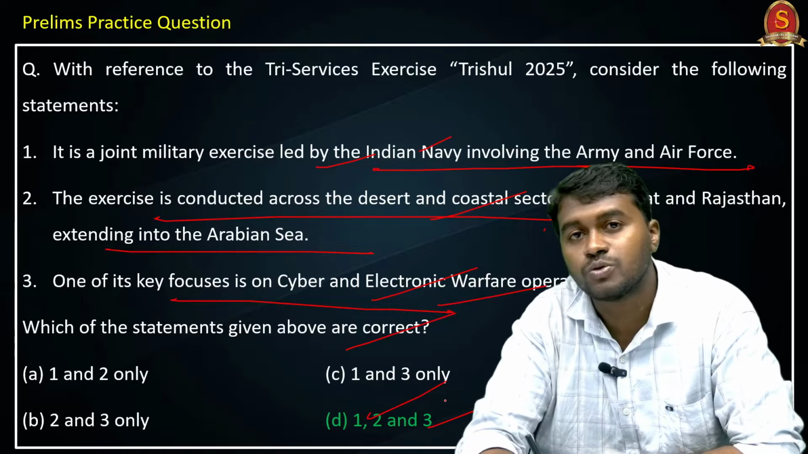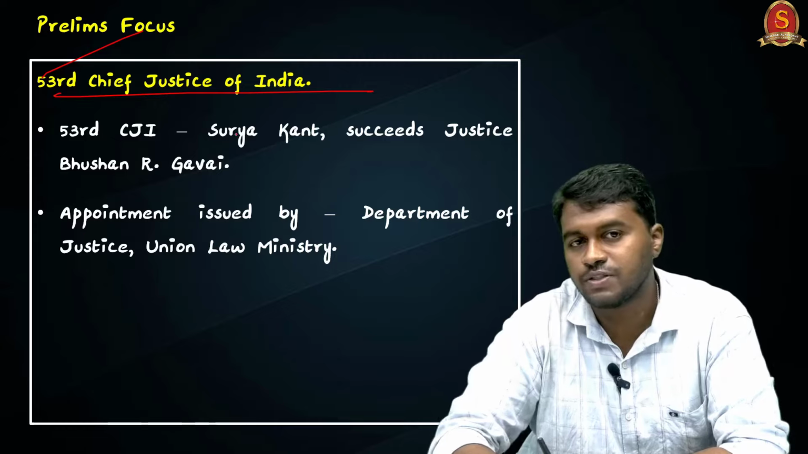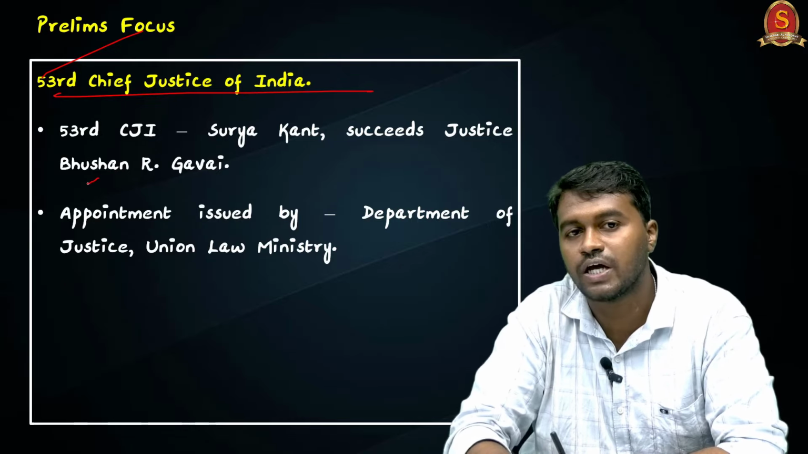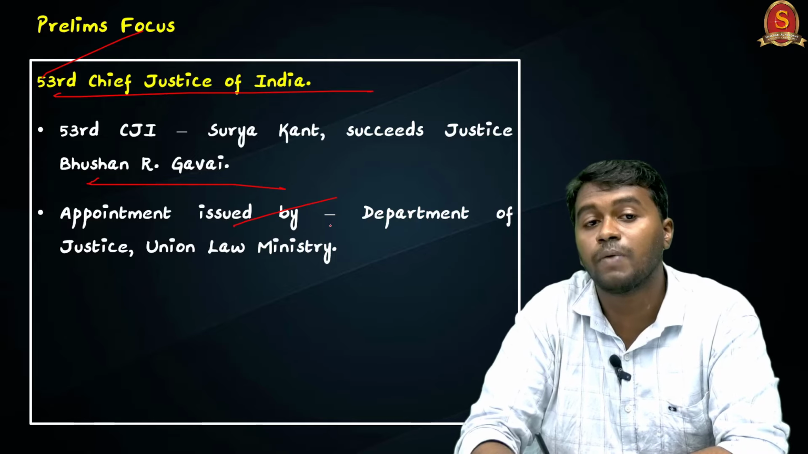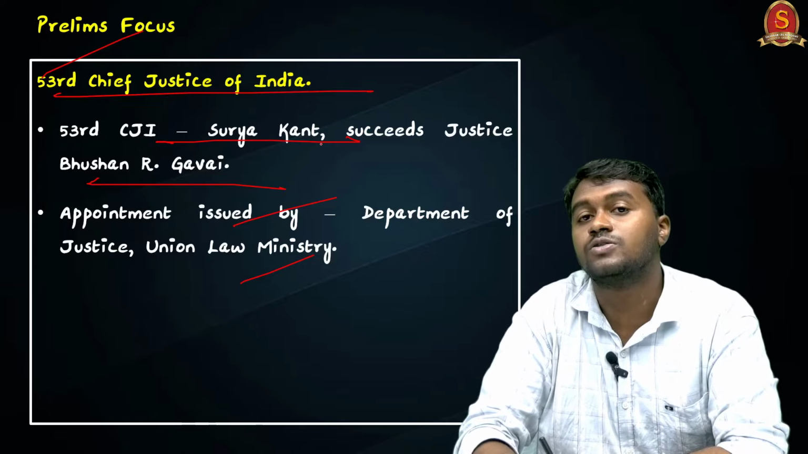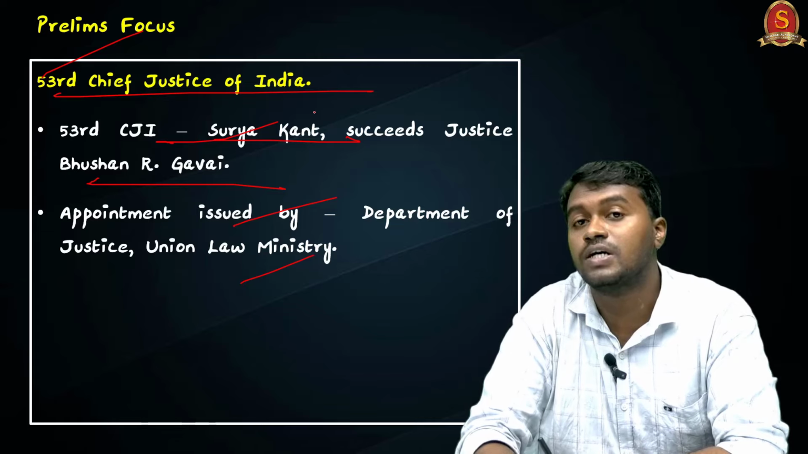With this we will move to the next article. So coming to the prelims focus, the first topic is 53rd Chief Justice of India. So we know that now the 52nd Chief Justice of India, Justice B.R. Gavai, is retiring on 24th November, and now the Department of Justice working under the Ministry of Law has issued appointment to Justice Surya Kant as the next Chief Justice of India. So he is going to be the 53rd Chief Justice of India.